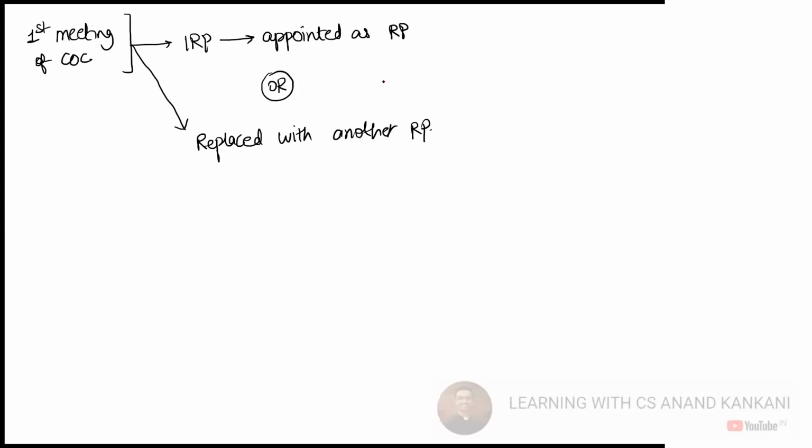Wherever you appoint any IRP, RP or any person to replace them, you would require written consent from that person. So if you have to replace, what needs to be done? An application to NCLT, yes or no? Yes. And then NCLT will forward it to IBBI, and then IBBI is going to confirm, correct?